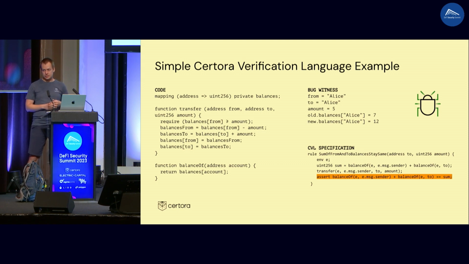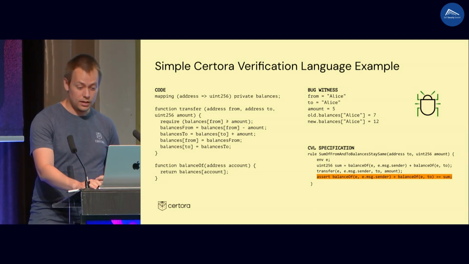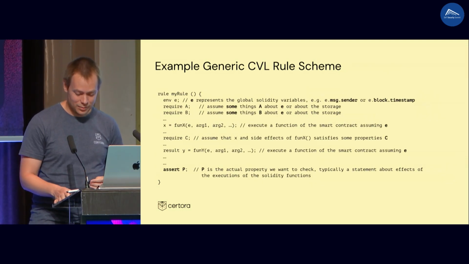Okay? And Alice is one of these examples because the initial sum of Alice is 14, like 7 plus 7, and then after the transfer, it becomes 24. So this rule will be violated, and it can get you to understanding this counterexample. Okay, let me show you another example.